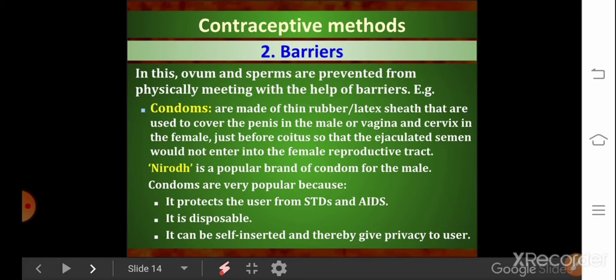I repeat, condoms are made of thin rubber or latex sheath that cover the external genitalia of males or the vagina and cervix in females. Nirodh is a popular brand of condom available for males. Condoms are very popular because they protect the user from STDs and AIDS. STDs means sexually transmitted diseases. It is disposable and can be self-inserted, thereby giving privacy to the user.